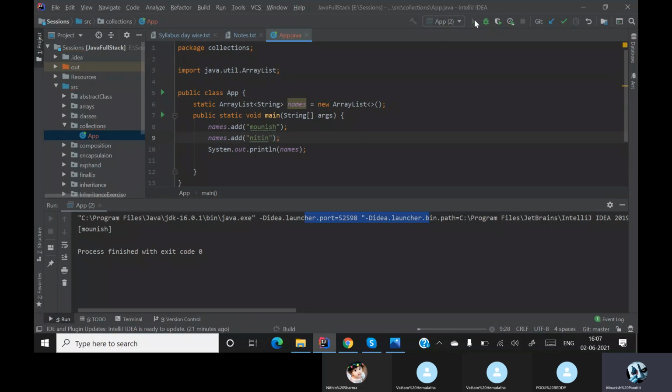Now let me run this. When we print an array, we used to get its reference, its address. But in this case we don't get an address, we get the complete list. That is one advantage of using the array list. Clear? Yes, sir. Let's add some more methods.